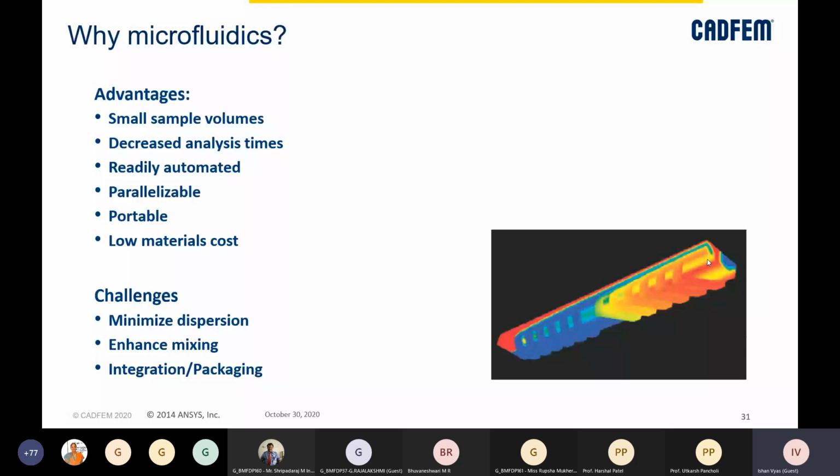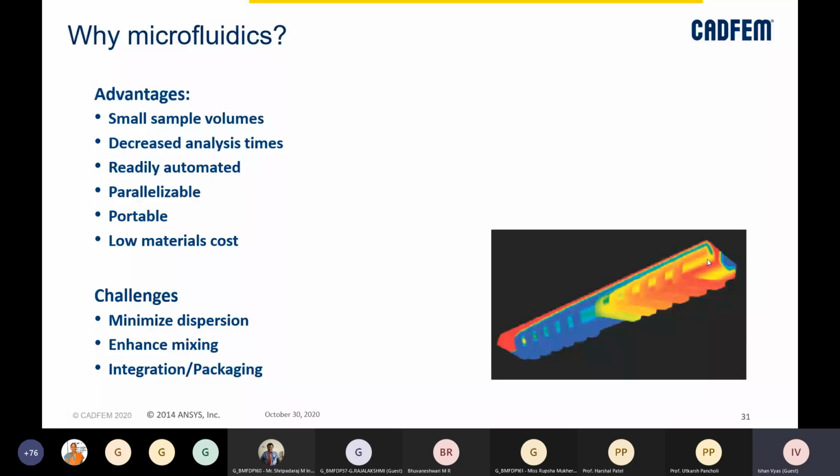So automation for lab-on-chip devices is also very quickly done, because there are small motors which we have to put in, and fewer heavier structures to be handled. Then definitely microfluidics applications, wherever we look at them, will be portable devices, and low material cost will also be an added advantage.